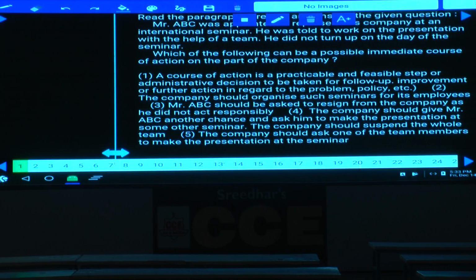Then where are we getting that one? Only choice 5. Now the company should ask one of the team members to make the presentation at the seminar, isn't it? Because all these persons were involved and they know the in and out of this, hence they could do this. Hence what is your answer? Choice 5.